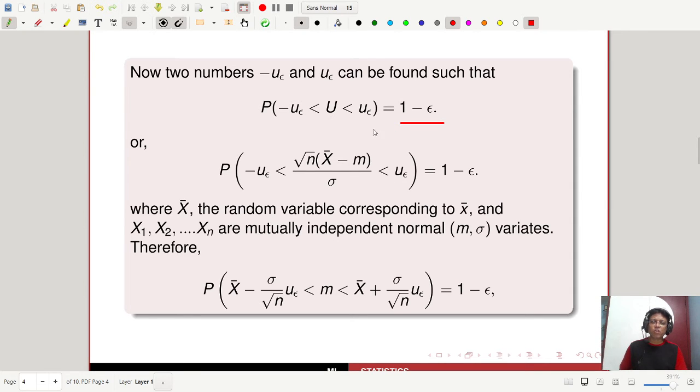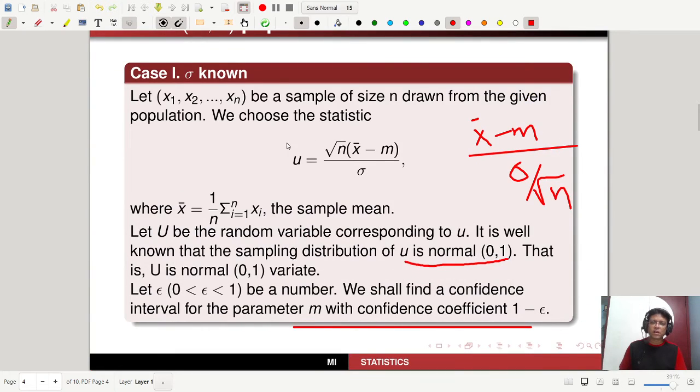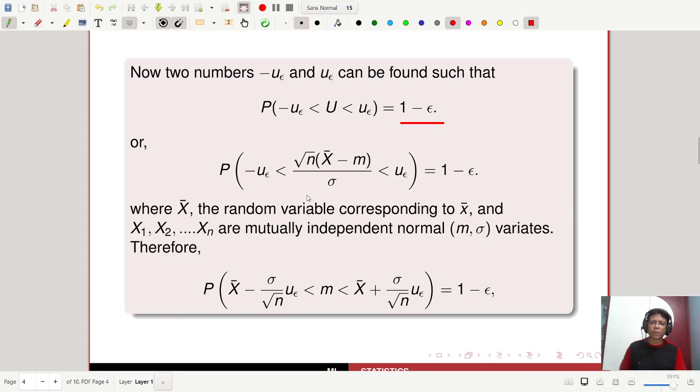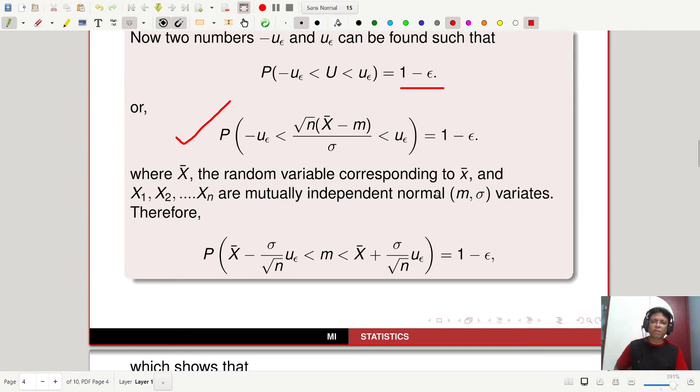Replacing U by the random variable corresponding to the statistic, the probability of minus u epsilon less than (X bar minus m) by sigma by root n less than u epsilon equals 1 minus epsilon, where X bar is the random variable corresponding to the sample mean, and X1, X2, ..., Xn are mutually independent normal m, sigma variates.